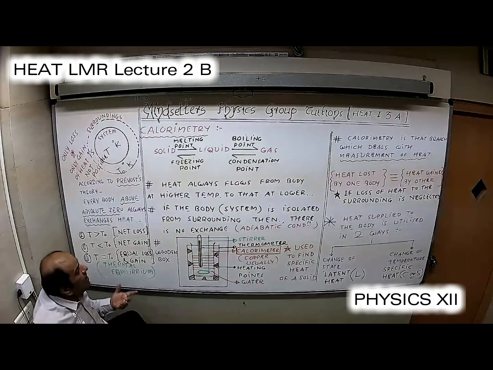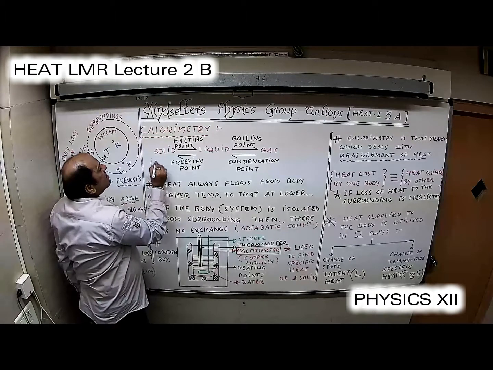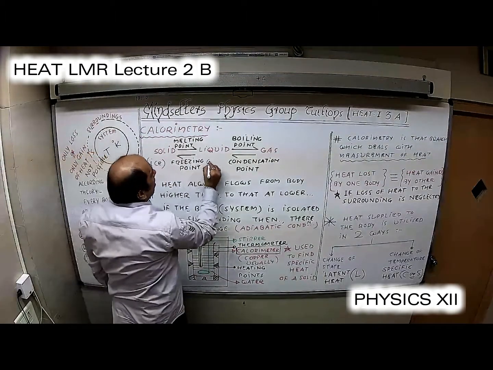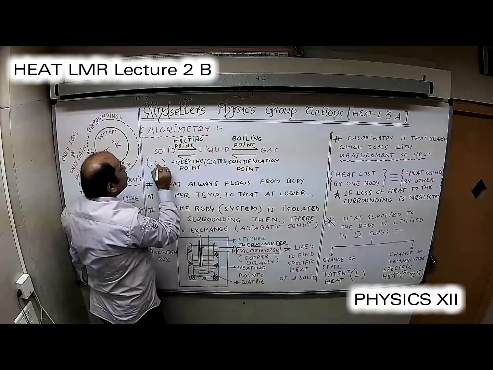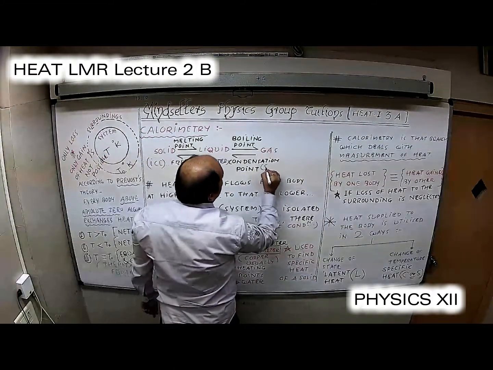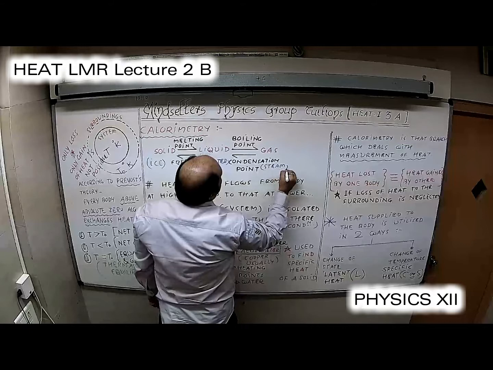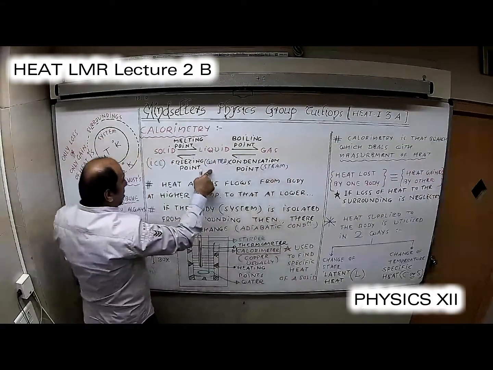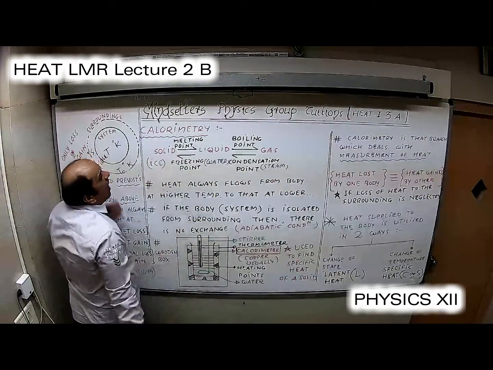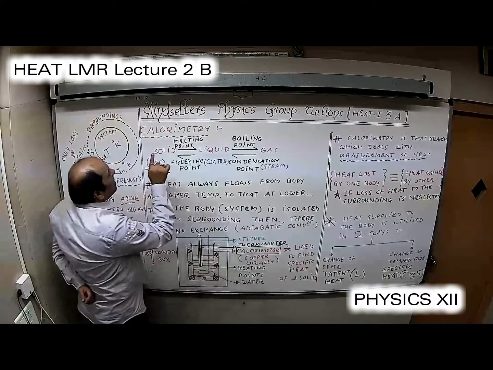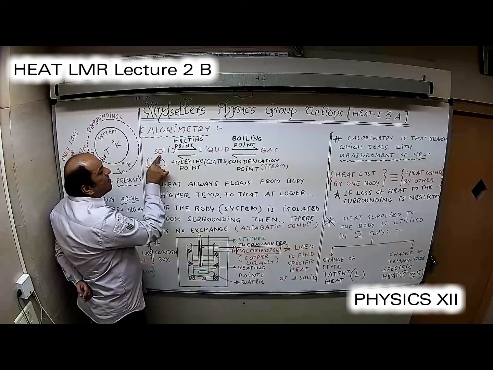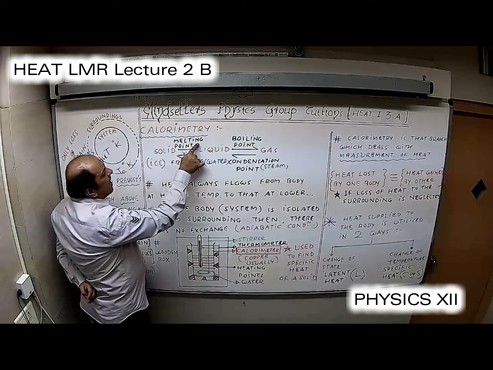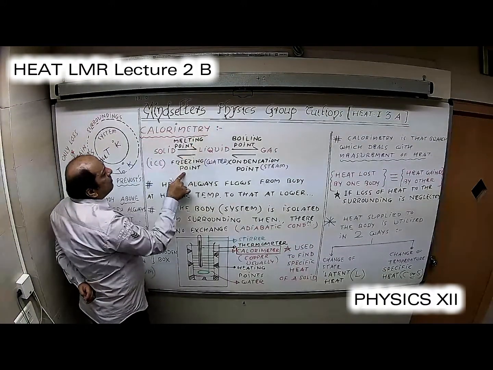The best practical life example, I will write it right here only: ice is converted into water and the water is converted into steam. Likewise, steam is condensed into water and water is freezing to ice. When the solid state changes to liquid or when the liquid state changes to solid, the temperature at which this happens is called melting point or freezing point.